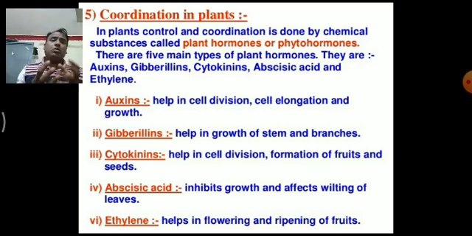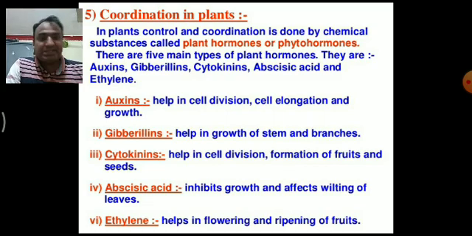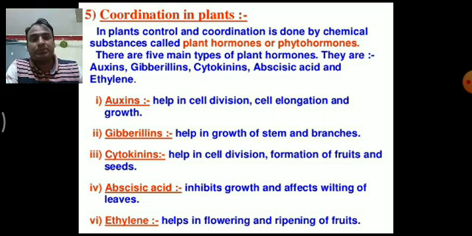There are some hormones which are under the category of growth inhibitor, and some which are under the category of growth regulator or growth supporter. Auxin, gibberellin and cytokinin are the hormones which promote growth. Abscisic acid is a hormone under the category of growth inhibitor. Ethylene is a gaseous hormone, the only gaseous hormone present in the plant.